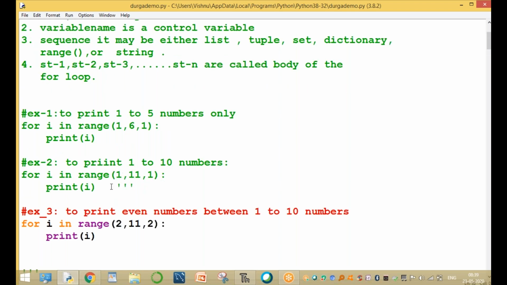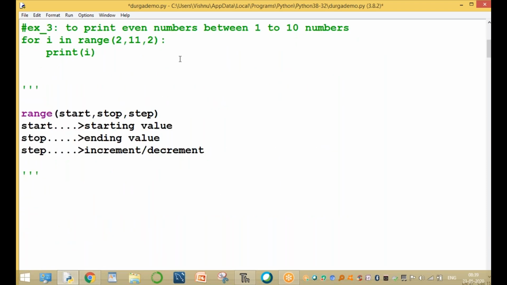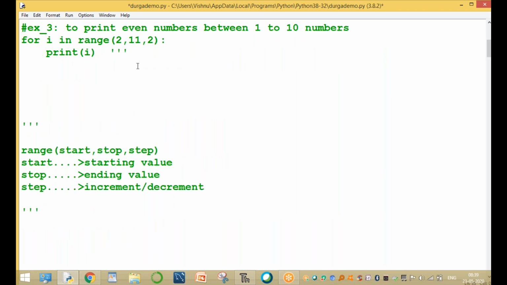Okay, the same example. For example, we are using the same one, where the i value starts from the starting value. Next example, the fourth example: to print odd numbers between 1 to 10.